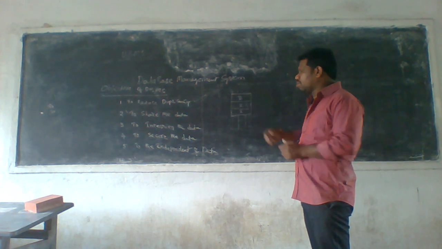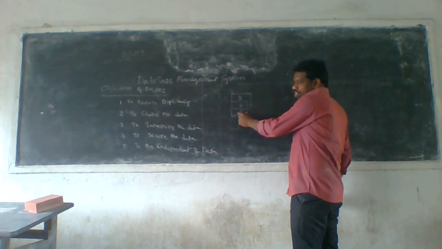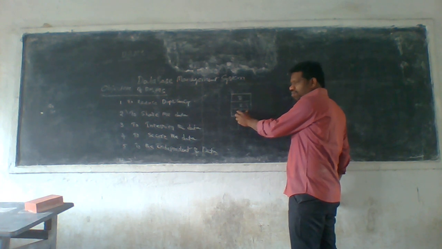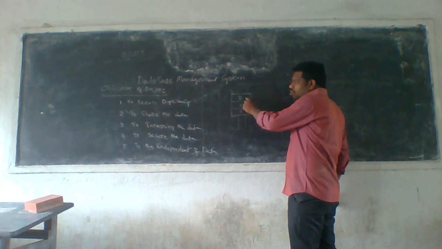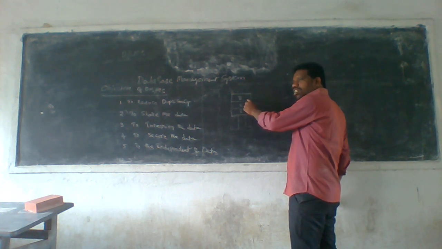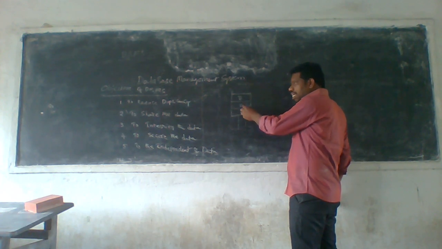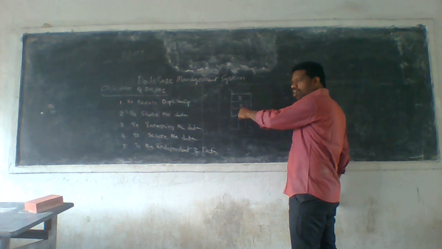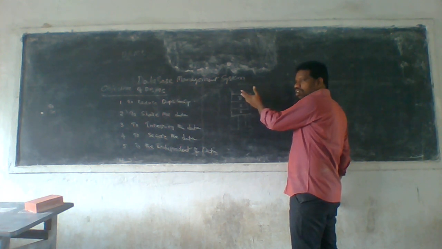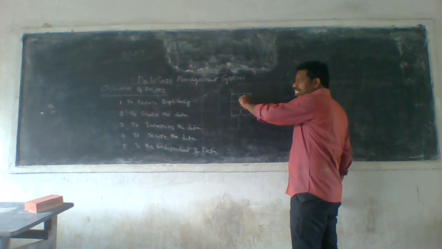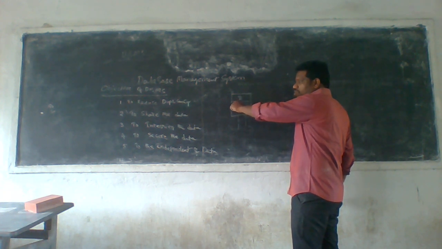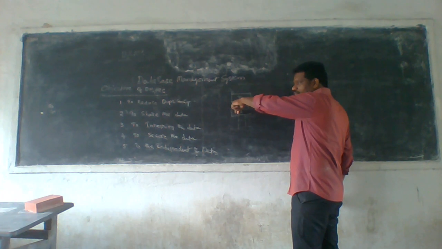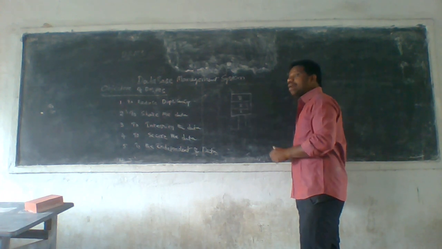Okay, if I destroy the first step, is there any chance to place a second and third step? There is no chance. Why? Because the second and third steps are always based on the first step. If there is no first step, there is no second step and no third step, because these two depend upon the first step. This type of data is known as dependent data.